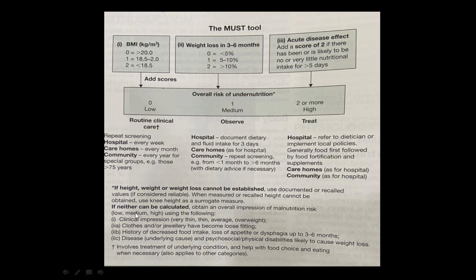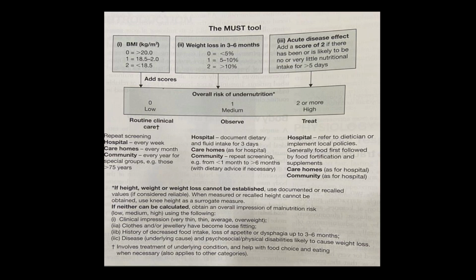Next, if height, weight or weight loss cannot be calculated, and the patient cannot recall his weight also, if he says I have not checked my weight recently, I don't know anything, then you should look at the general examination, whether the patient is very thin, average or overbuilt. That is number one. Number two, you have to ask whether the clothes have become loose, or for women, whether jewelry has become loose fitting.